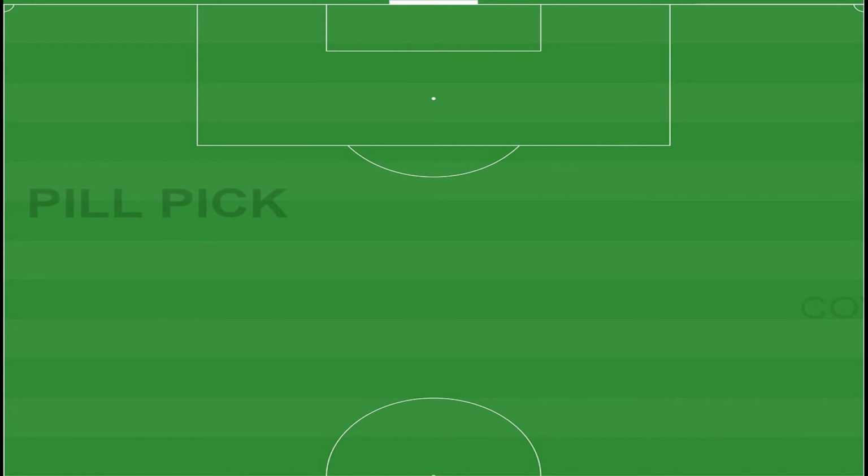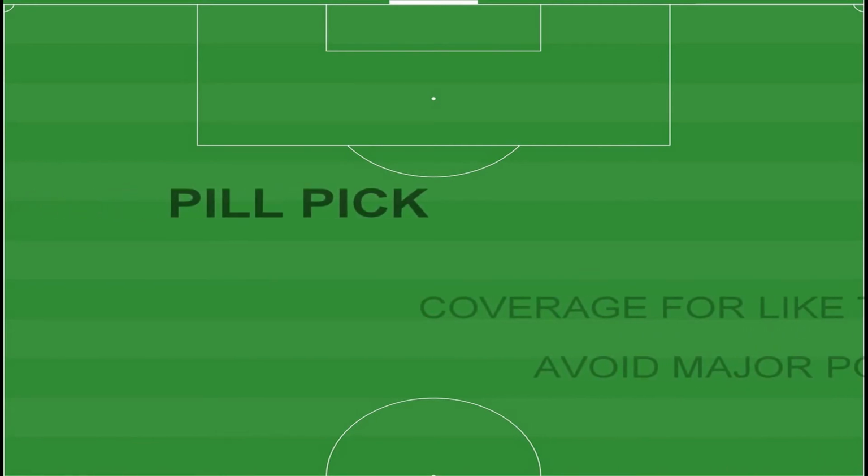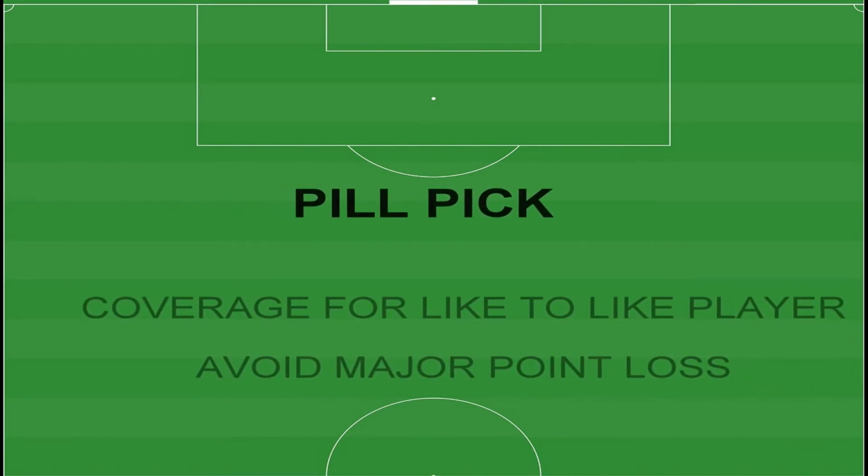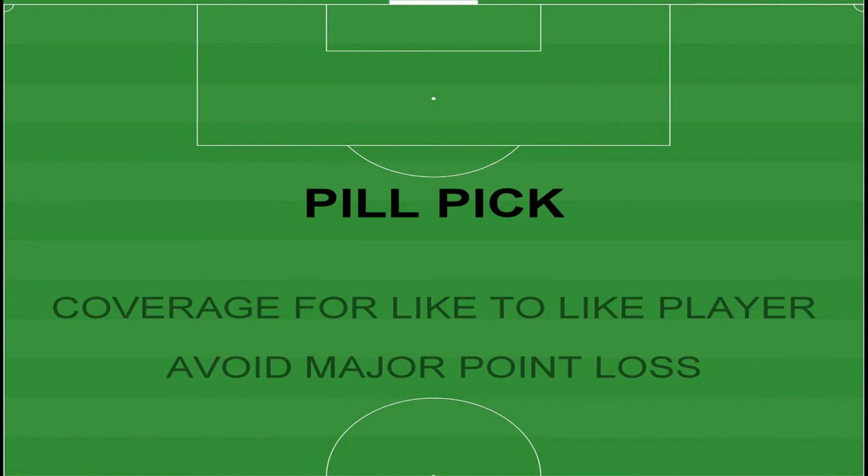In the case of pill picks, suppose we want some coverage for a particular player or team performing very well, but we are not getting the player who is highest owned or in hot form. Then, to at least get a part of the points from that player or team, we need to bring in the second highest owned player, or the player involved with the source of points. One example will make it clear.